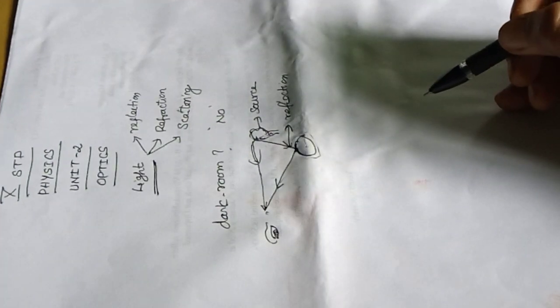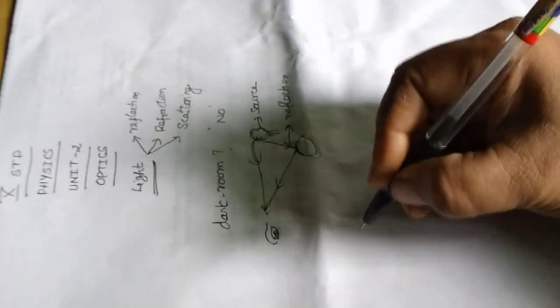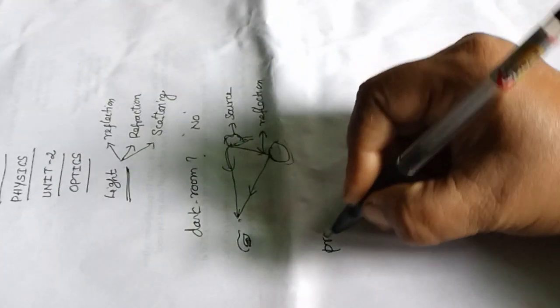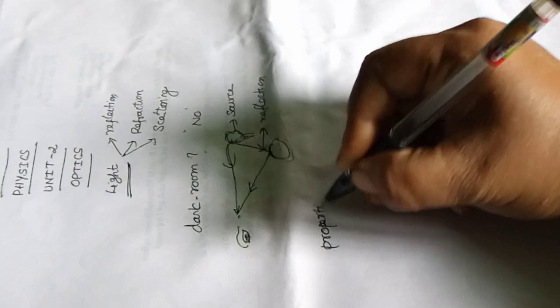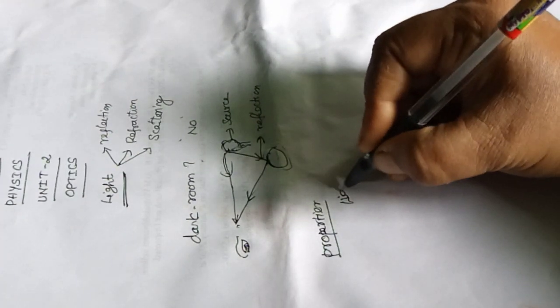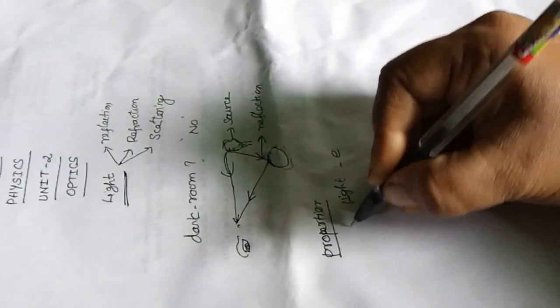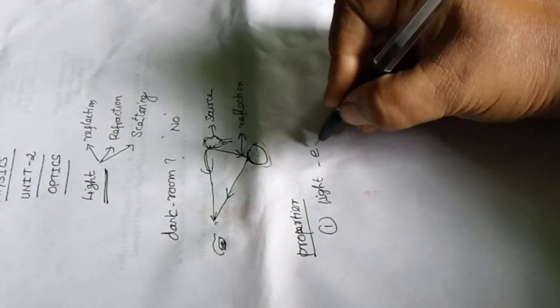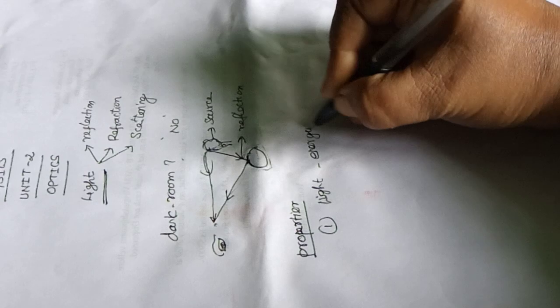From this nature of light, we can now list out the properties of light. The first property: light has energy. What is energy? How does light get the energy?